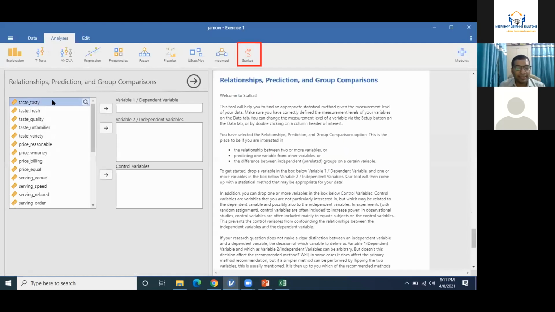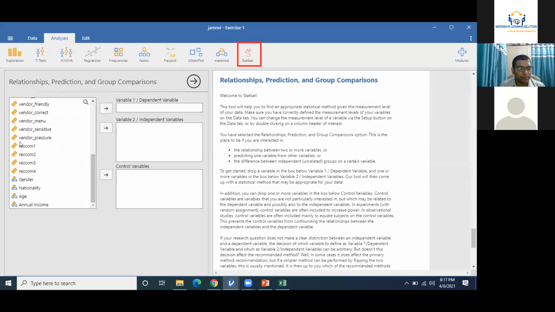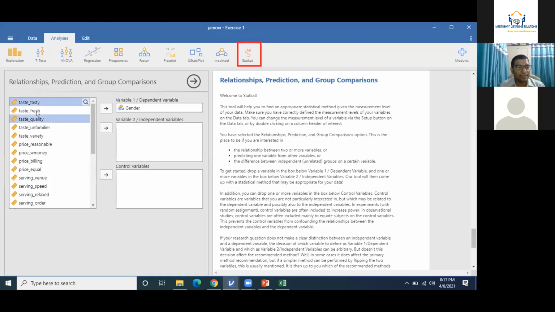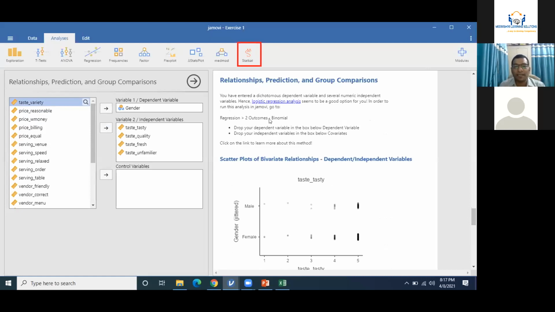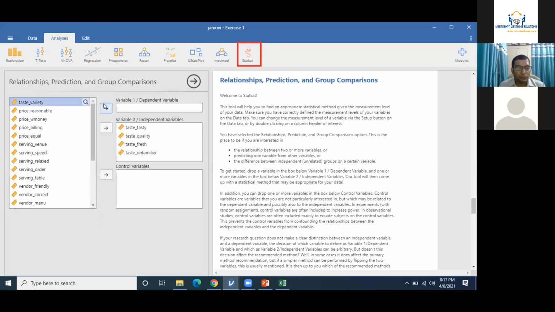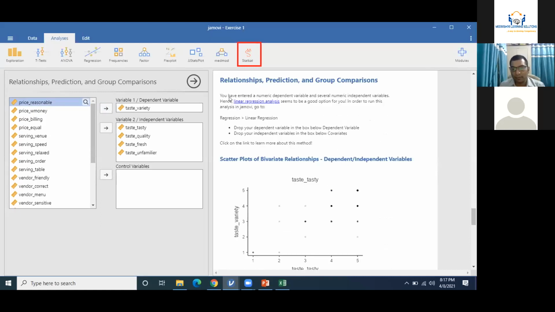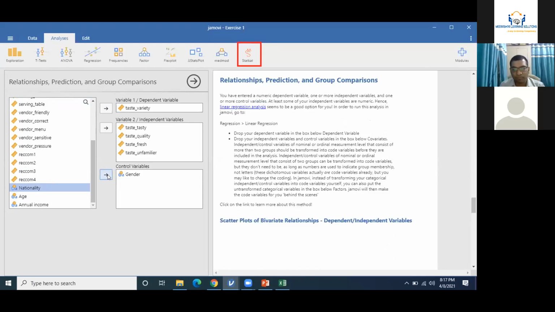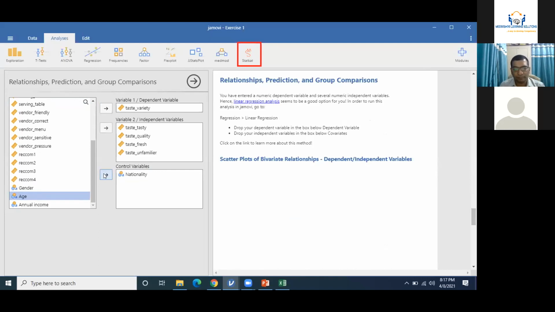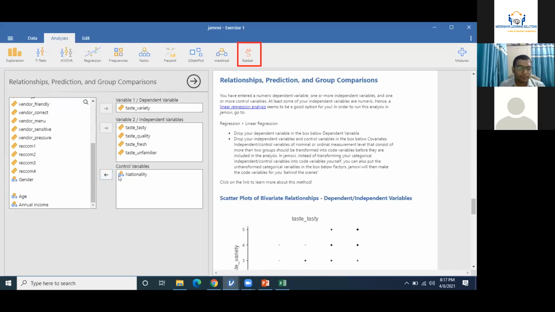So say for example, relationship prediction. Maybe taste is again a dependent variable, or maybe gender is a nominal variable and a dependent variable, and then taste or these data are independent variables. So probably two outcomes, a binomial decision will be needed for this type of analysis. And one independent here and one independent there, probably linear regression will be needed for that. If you are having a gender as again, linear regression will be needed. For nationality also linear regression is needed.